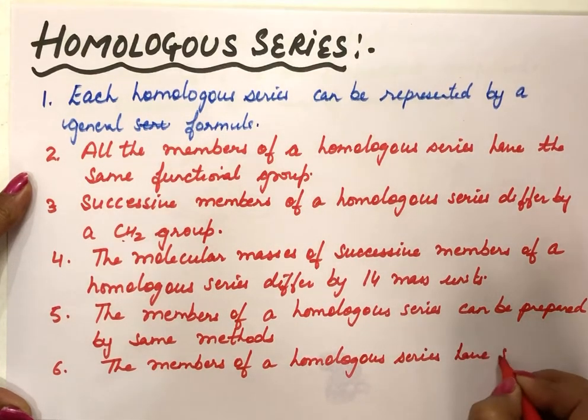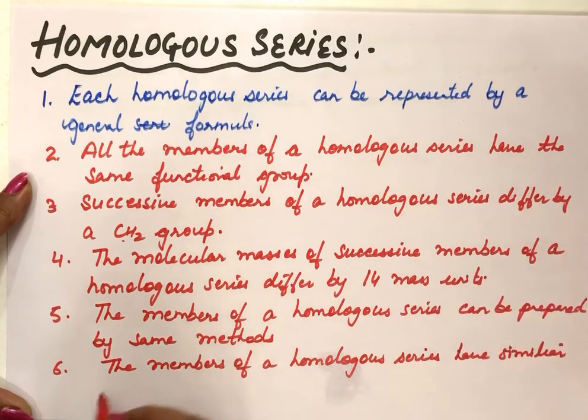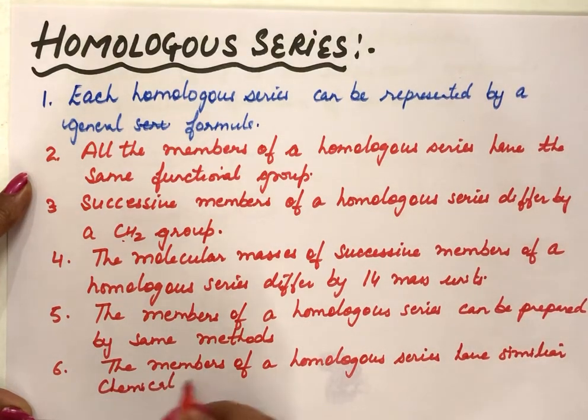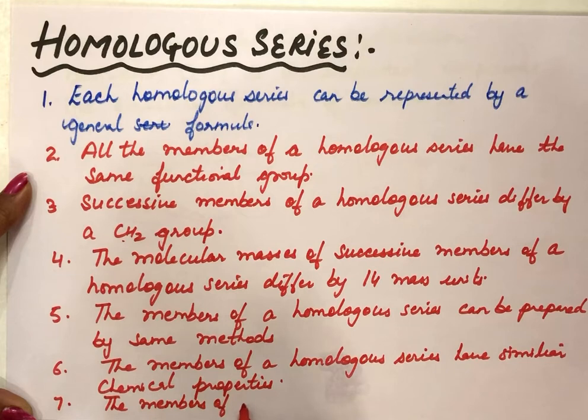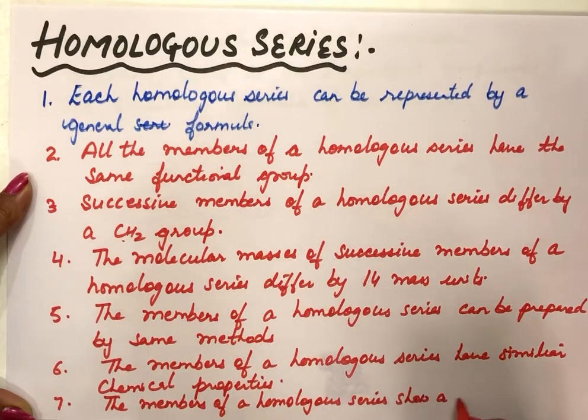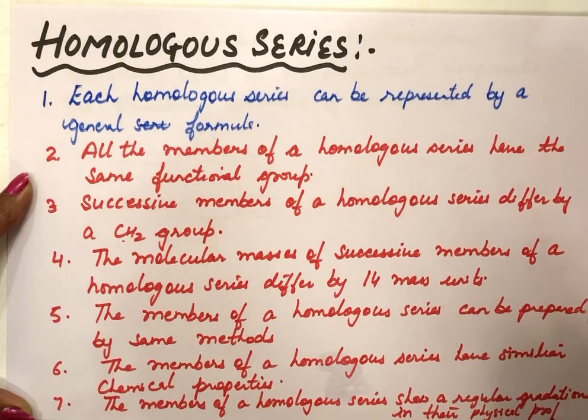Have similar chemical properties, but there will be a regular gradation in their physical properties. The members of a homologous series show a regular gradation. Gradation means either increase is there or decrease is there. Regular gradation in their physical properties. So these are the characteristics of homologous series.